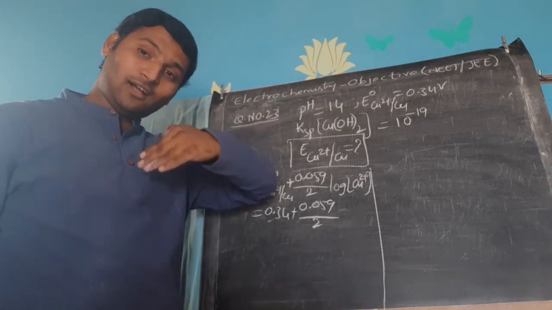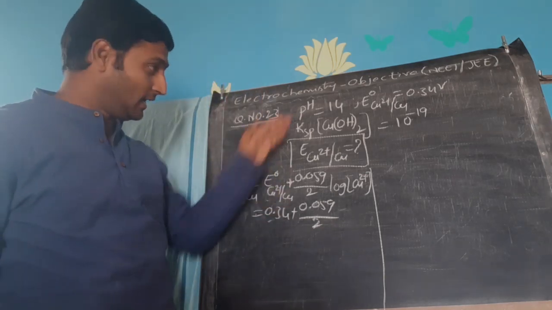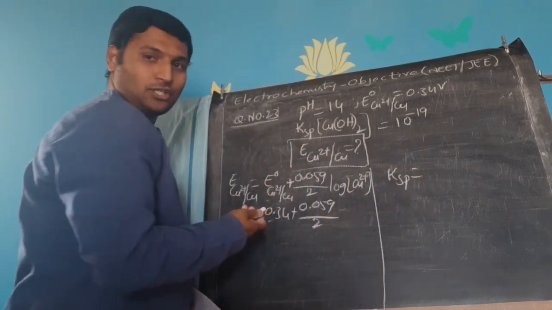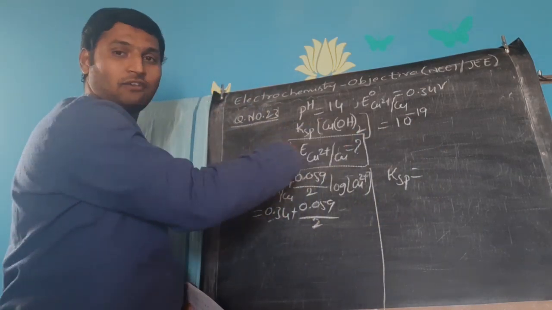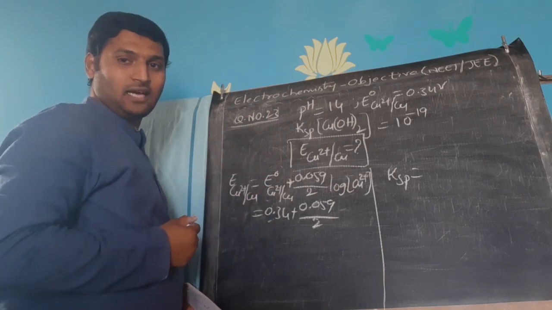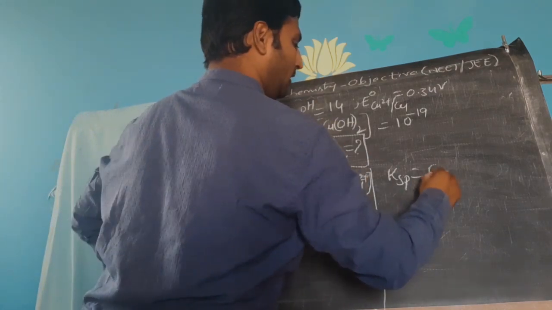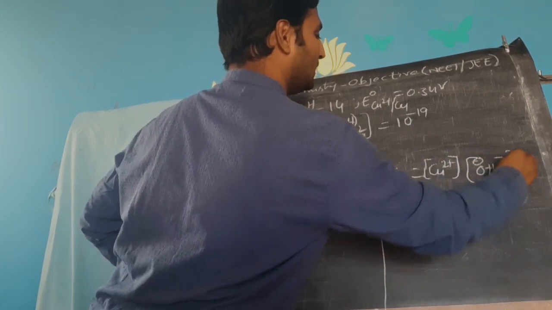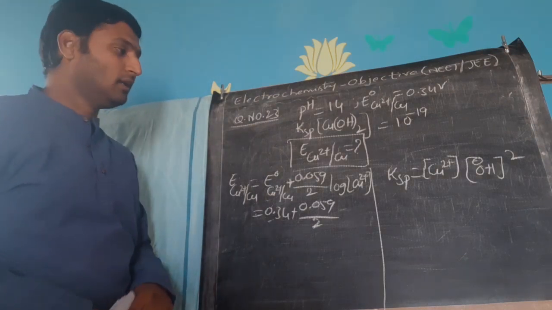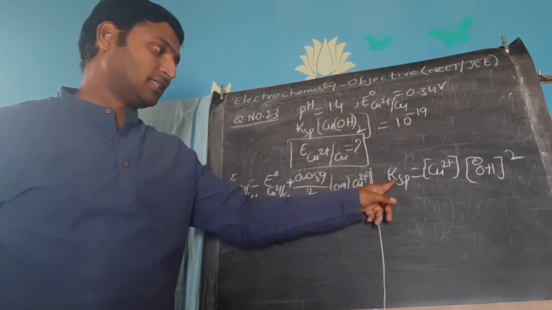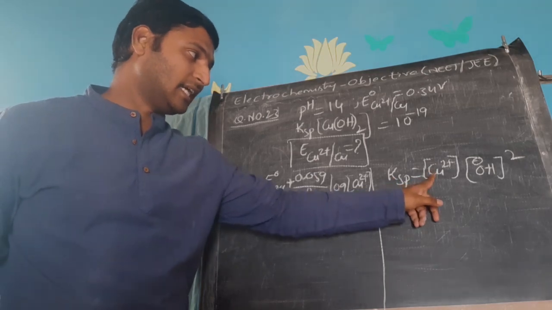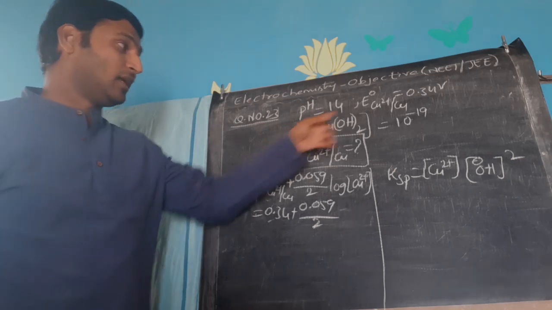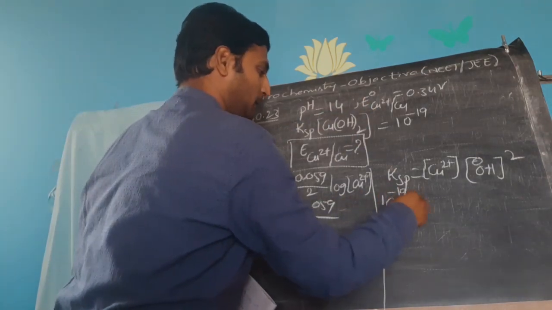Simple. Again, go reverse. I have started with the end in mind, right? Likewise, here also go reverse. From what is KSP, just now we have understood, KSP is the product of concentration of the ions produced by that sparingly soluble salt. So here, Cu2+ concentration into OH minus concentration squared. So for copper hydroxide, the expression for KSP will be concentration of copper into concentration of OH minus squared. Now KSP is given, 10 power minus 19, is equal to